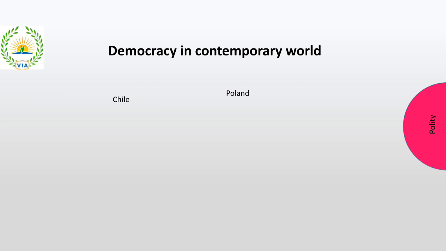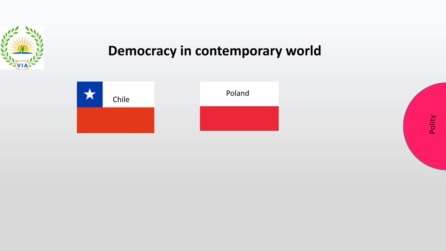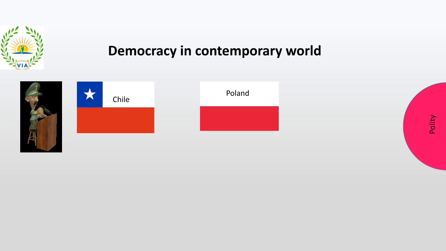We're going to begin with two case studies that are explained first to make you understand what democracy is, right? The first country we'll see is Chile, and the second country is Poland. Now, why are these two countries brought together or explained together? There are different situations in both countries. Now, what is the situation in Chile?